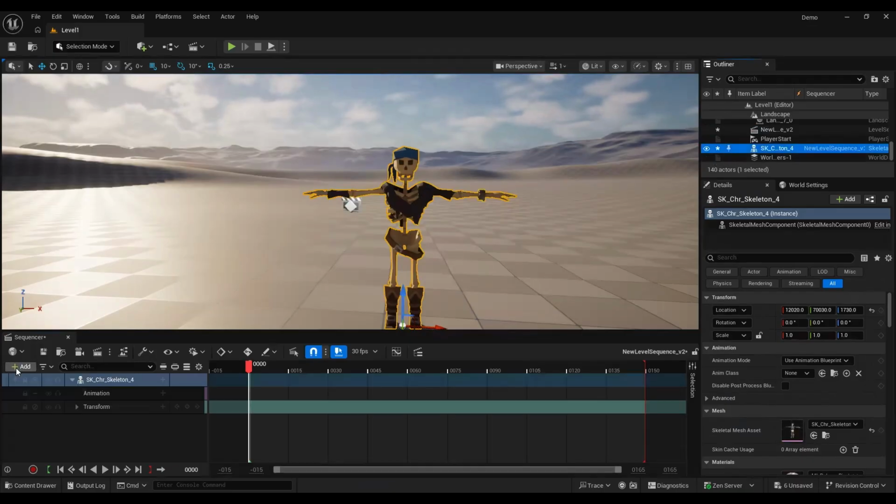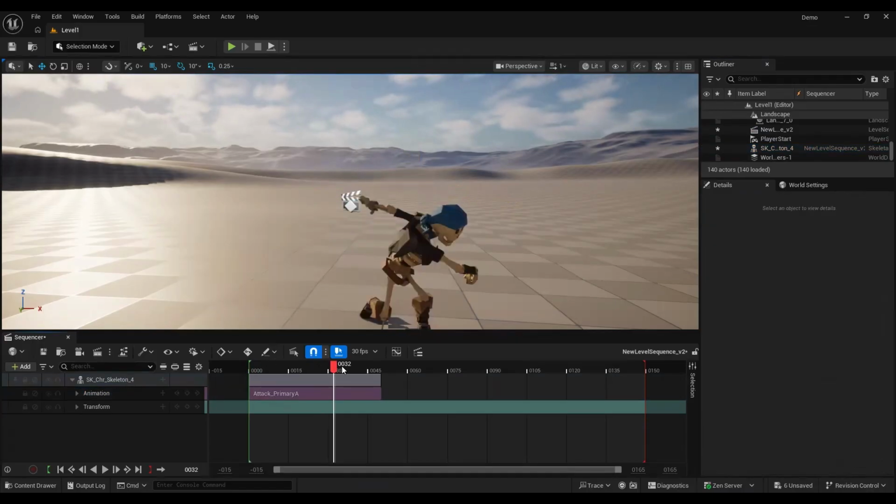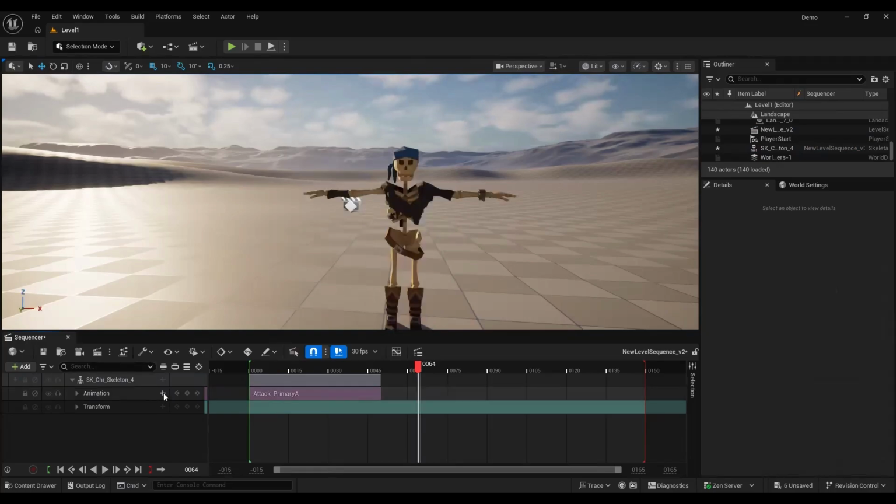Now you can click add and add the character manually, but I'm not going through that. That's a bit too much work. So the next thing I want to do is add the animation. I'll click the animations here and then click add the animations. I'll click this one here, primary attack A. You see it's playing. You can just press play. You can add a next animation, primary attack B.